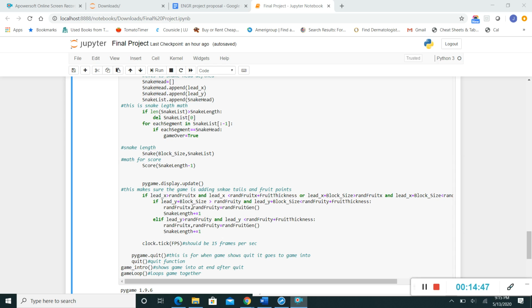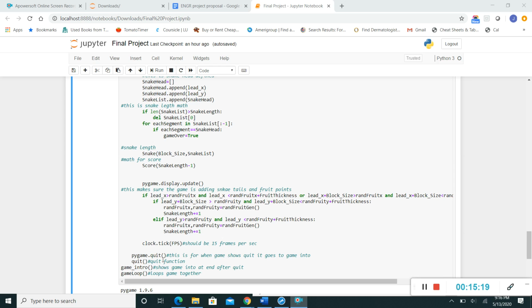This just is an if elif function. And I put the clock tick at 15 frames per second, so that's how fast it's going to go. And this is for the loops, so when the game shows quit, the game is going to go into the quit function, and then if you press continue, it's going to go back into the game.